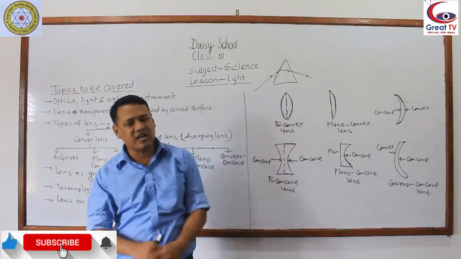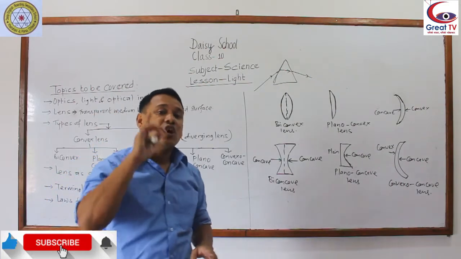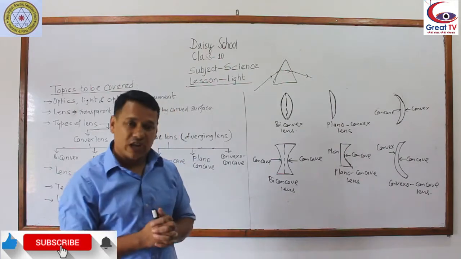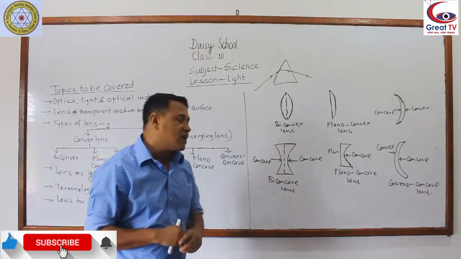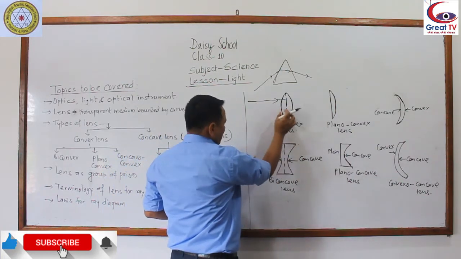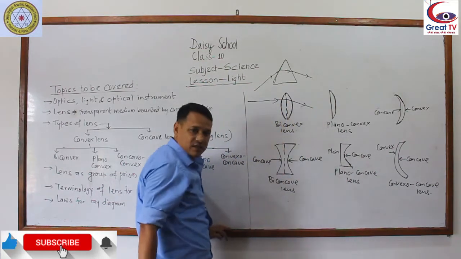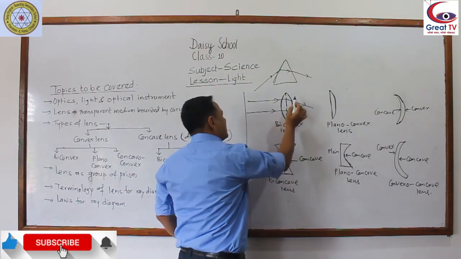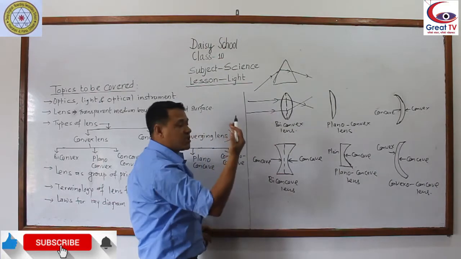Similarly, while passing the light rays to the prism lens also, light rays always bend towards the thicker part. Okay, don't forget. Light rays always bends towards the thicker part. So when the light rays passes to the convex lens, in convex lens, middle part is thicker. That's why it bends downward, thicker part side. When the light rays passes to the lower part, thicker part is at the middle, so it moves upward like this. Bends towards the thicker part.